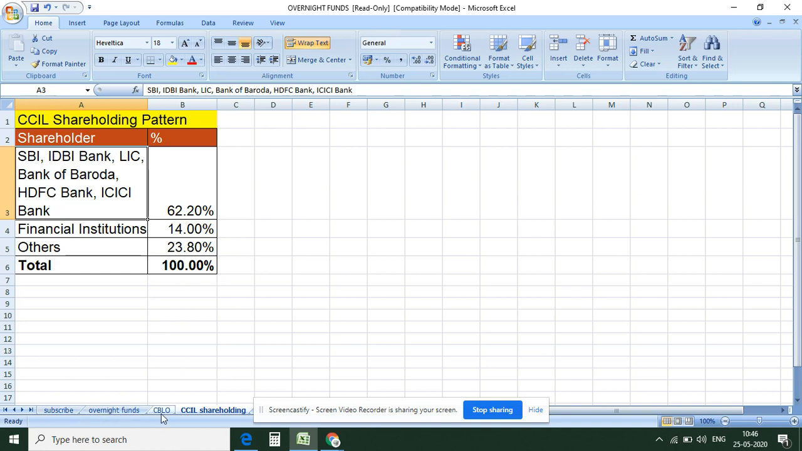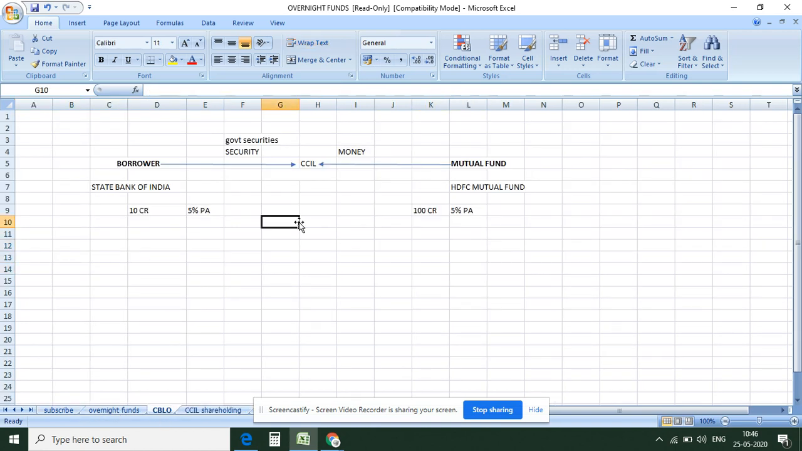So friends, now let us understand how it works. Suppose there is a borrower and a lender. What does debt mutual fund mean? The mutual fund gives money on loan, it lends money, right? So there has to be a borrower. For example, suppose the borrower is State Bank of India, which needs money for one day, and there is a mutual fund, HDFC Mutual Fund. The mutual fund is the lender and SBI is the borrower. So what happens?